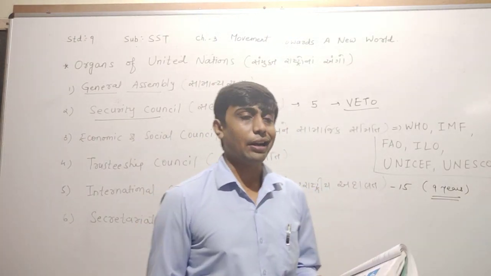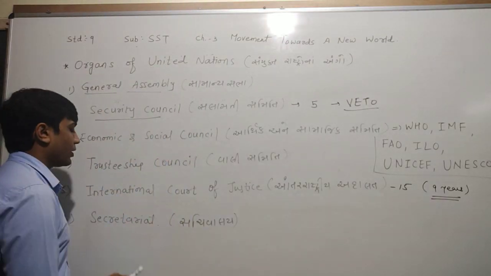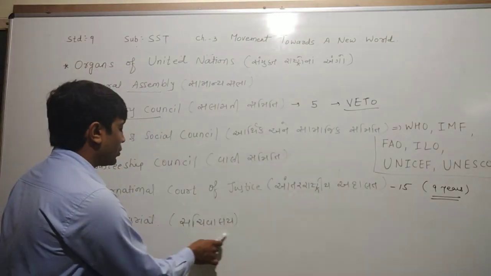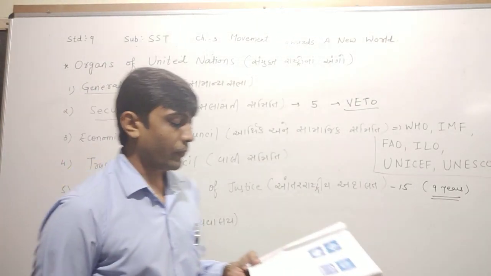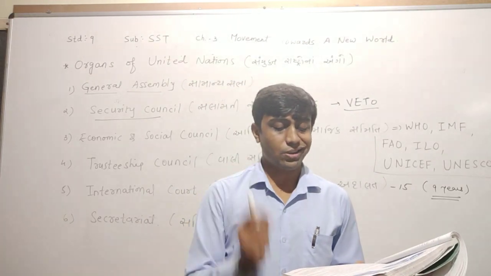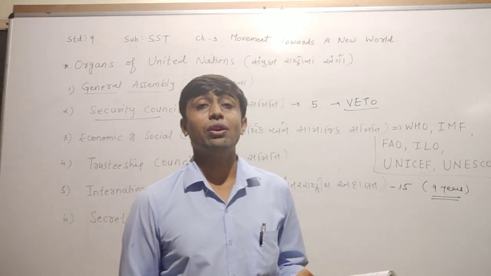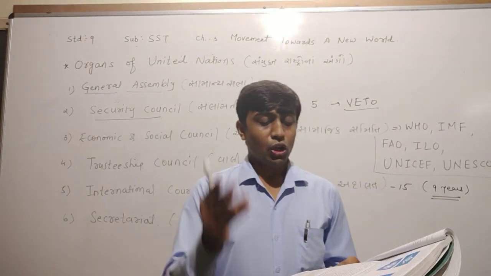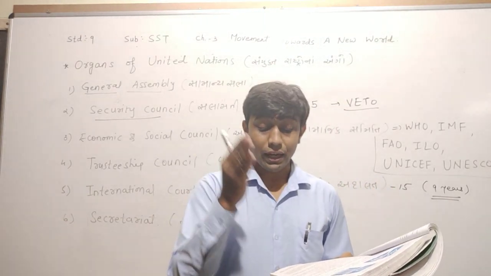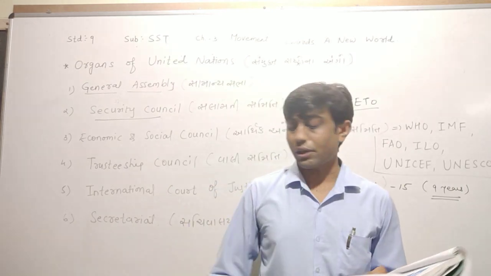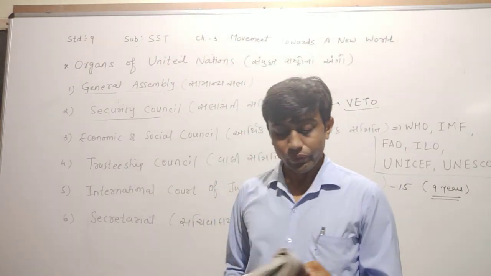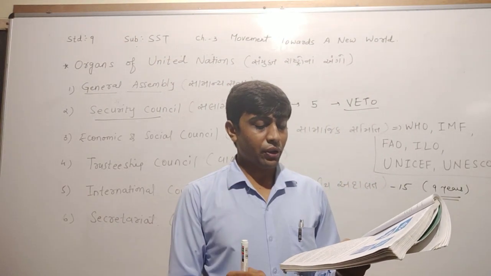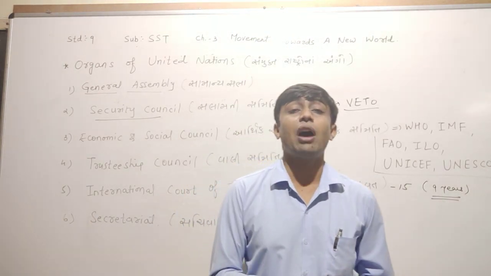And sixth and last is the Secretariat, known in Gujarati as Sachivalaya. The office of the Secretary General of the United Nations is called the Secretariat. The General Assembly appoints the Secretary General for 5 years.